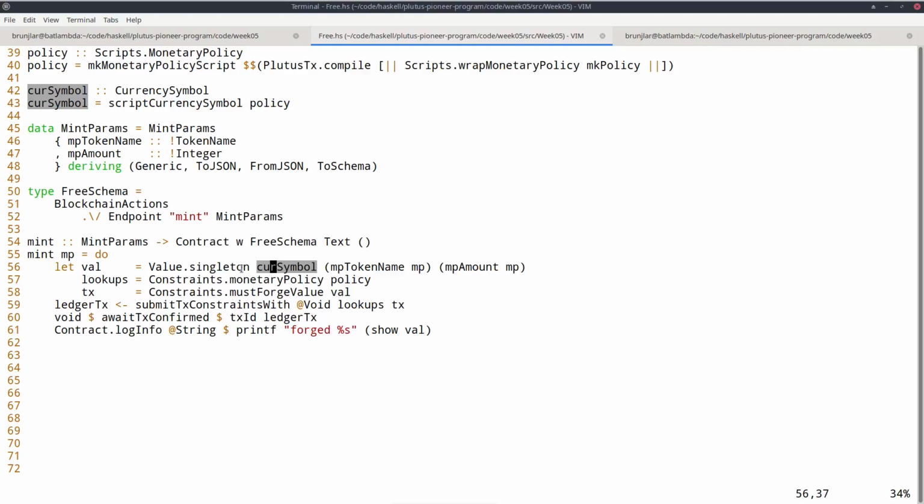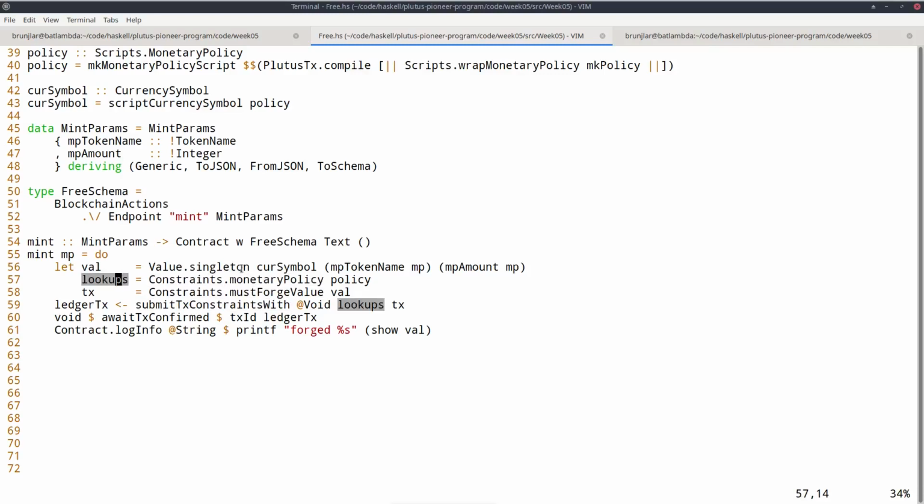So in order to run the policy script, it must actually be included in the transaction. This means that in this construction step, when the algorithm sees this must forge value constraint, it knows it has to attach the corresponding policy script to the transaction, so that later during validation, the script is found and can be executed. And in order to tell the algorithm where the script is, we can give it hints.